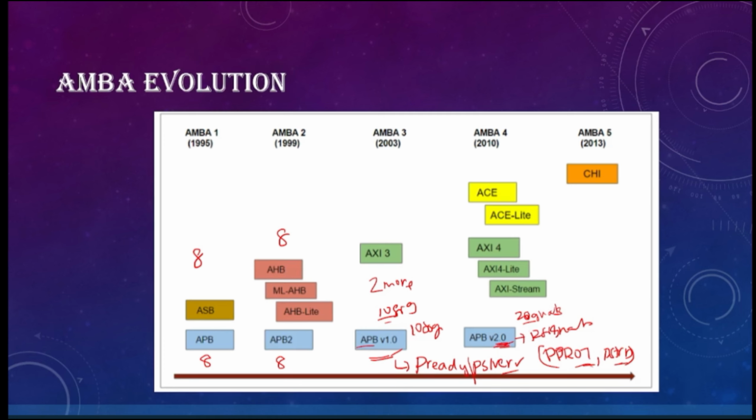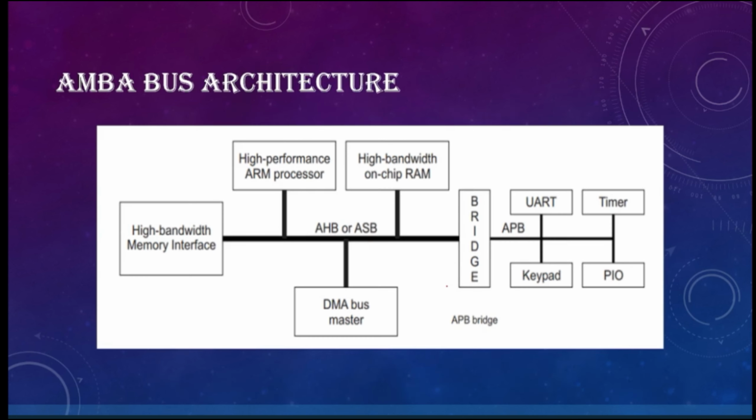So these are the total signals in APB. Presently, if you are looking at version 2.0, there are a total of 12 signals. Don't get confused if you see only 8 signals in APB; that may be because you are reading the original, first version of APB. If there are 10 signals, then it is APB v1.0, and if there are 12 signals, that is APB v2.0. So this is how the evolution of APB took place.